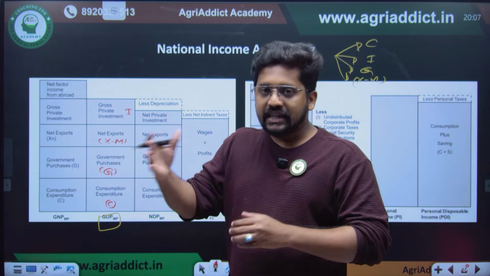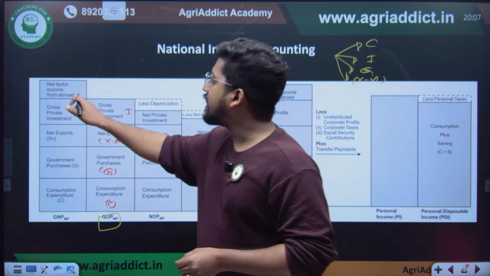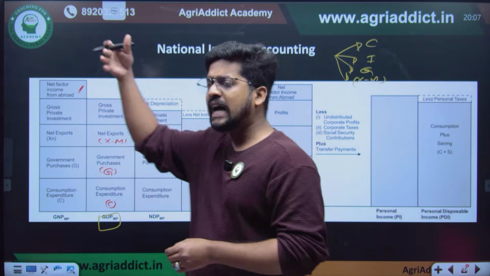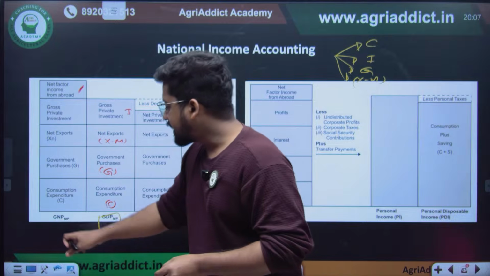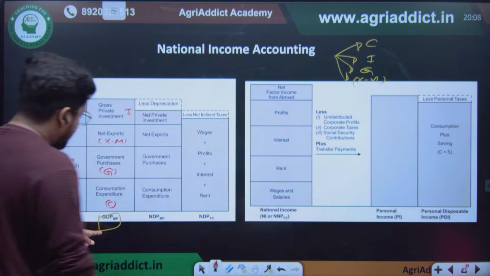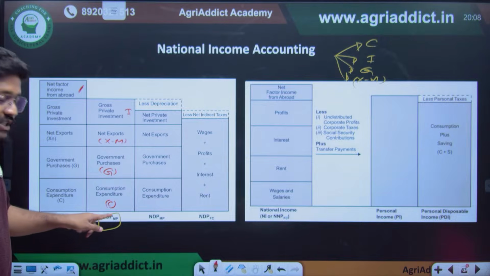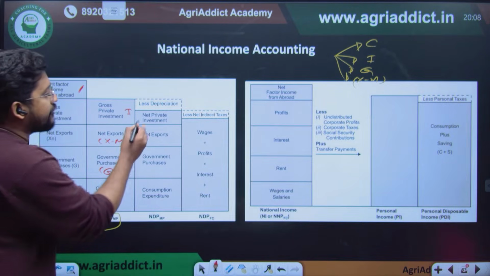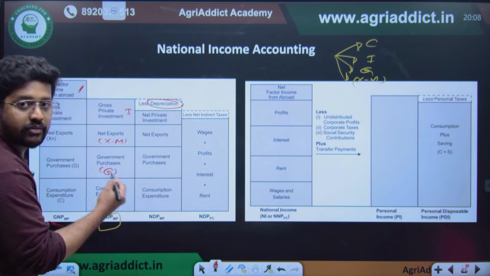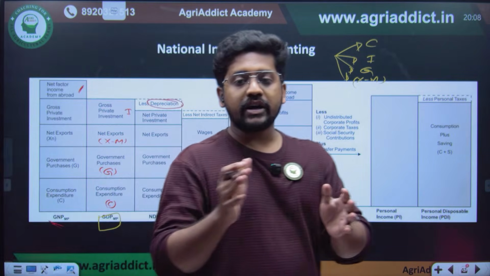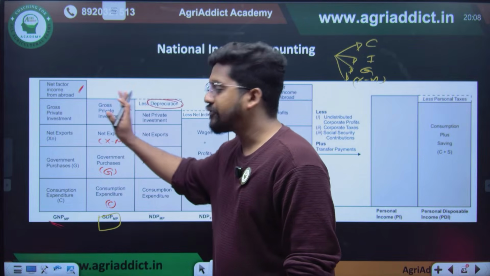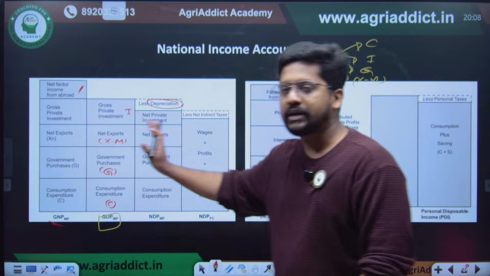So when trade is also considered, there will be a net factor income from abroad coming in. When that is also considered, it can be considered as gross national product at market prices. When from gross domestic product at market prices we deduct the depreciation, we get the net domestic product. So always remember, to convert gross to net, we deduct depreciation from the gross. So it becomes the net.